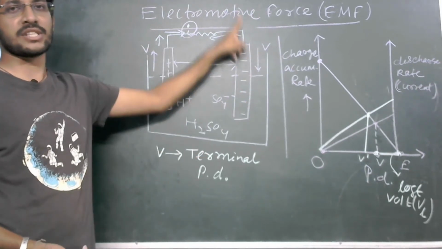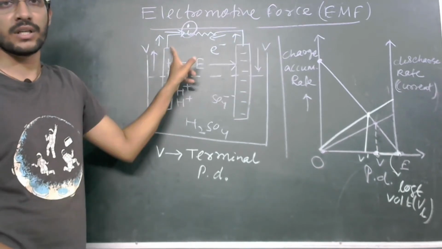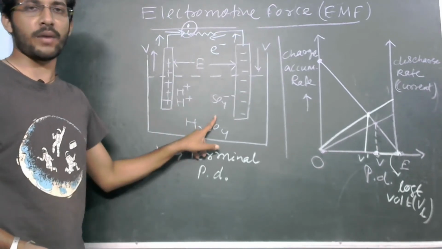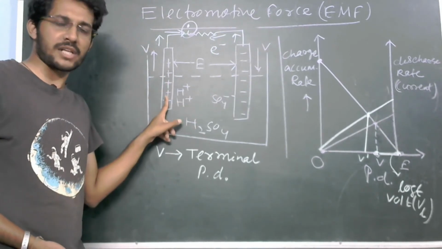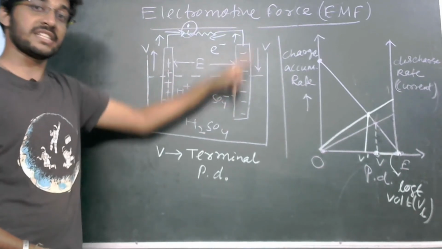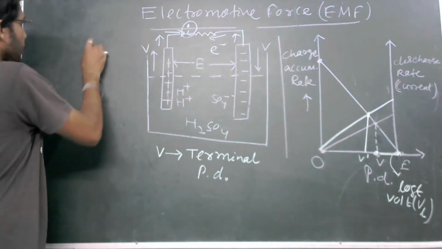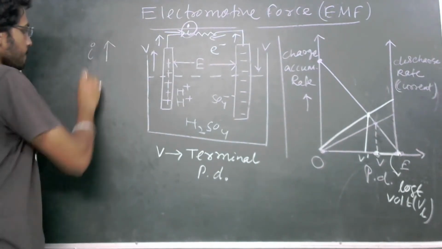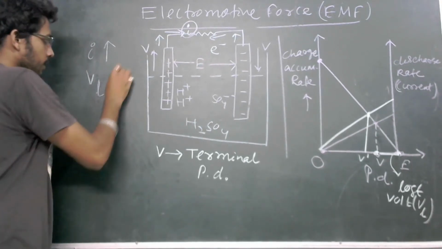Once this starts to discharge, after some time, it will require electrons to give to it. So the process of SO4 2 minus giving electron here, H plus giving positive charge here, will again start to continue. That is, accumulation again started, discharge is still going on. So with the increase of current, lost voltage also increases.